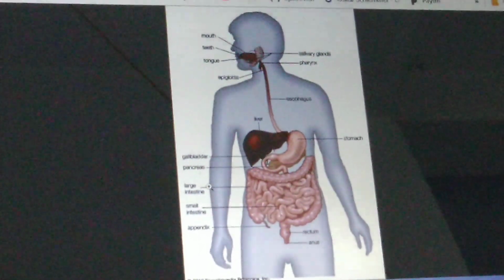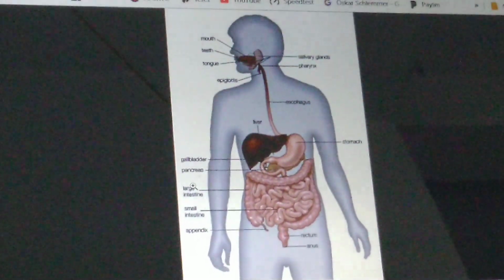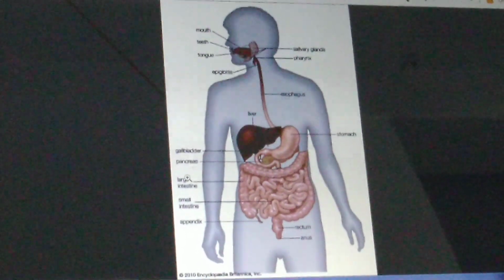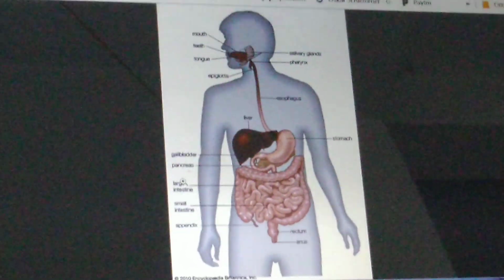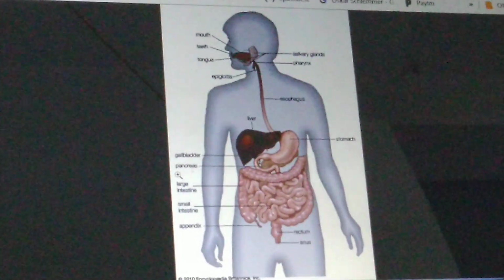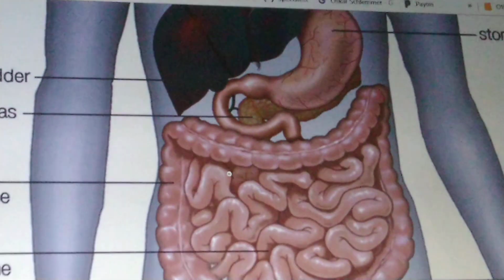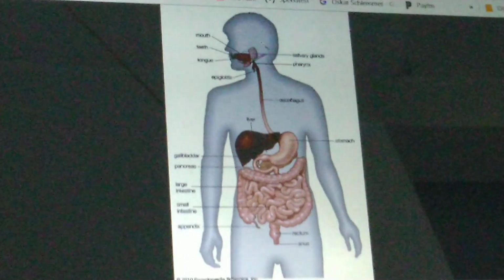Holozoic nutrition means taking complex food materials into body and with the help of digestive juices and enzymes breaking them into simpler ones. So human digestive system is a best example of holozoic nutrition. We are going to learn about it now. Let us learn. This is human digestive system.